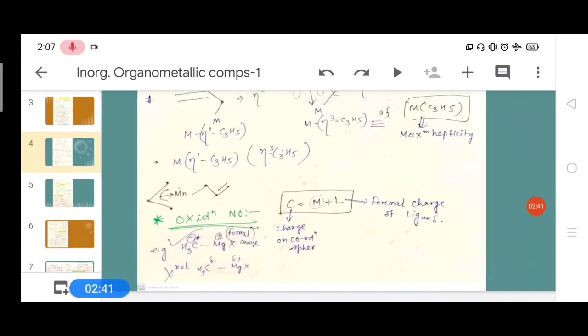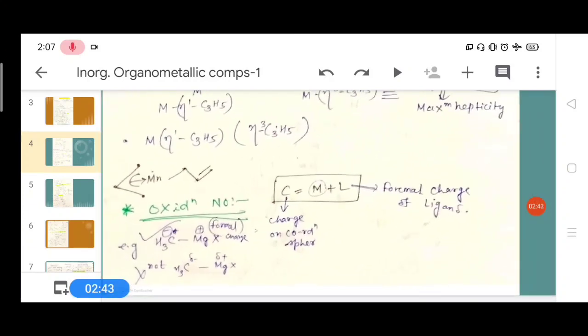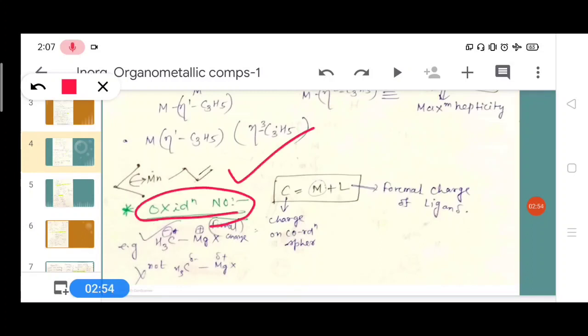Next, how can we calculate the oxidation number in these organometallic complexes? The oxidation number can be obtained with the help of this formula. C, the charge in the coordination sphere, is equal to the charge on the metal plus the formal charge of the ligands.